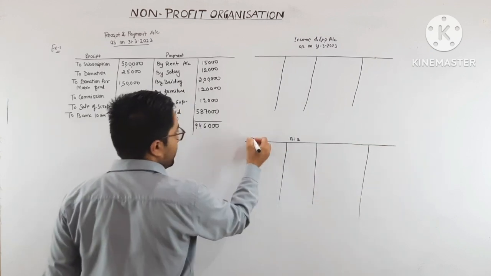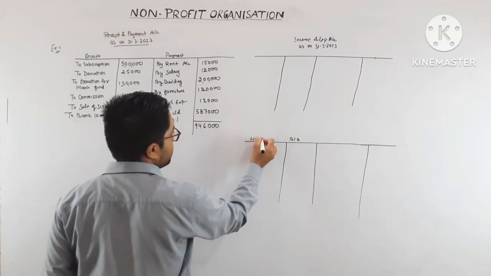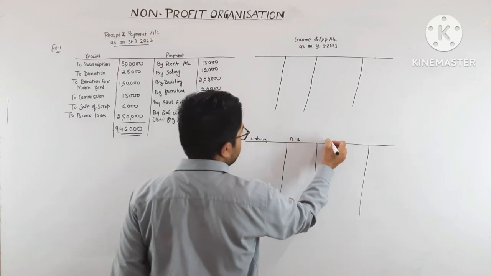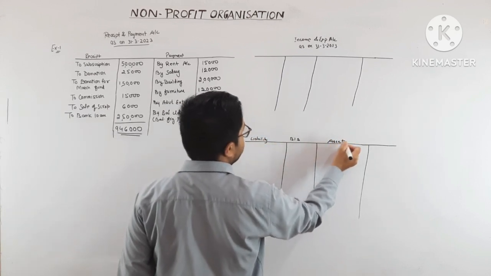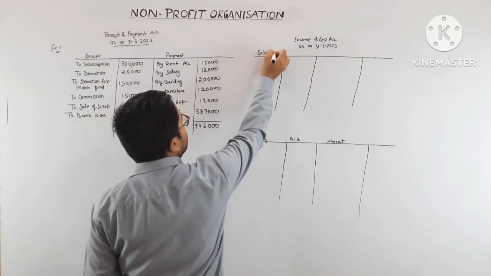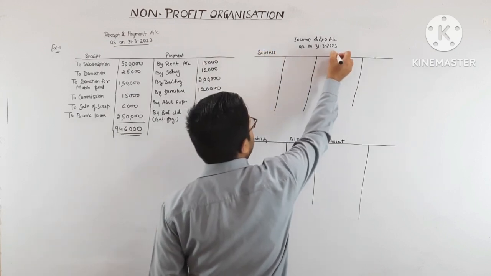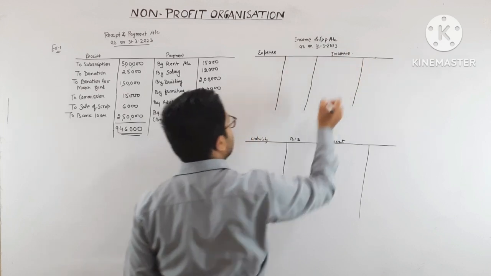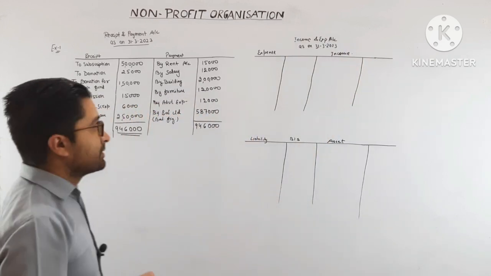In the balance sheet, this is the liability side and this is the asset side. Now this is the expense and this is income. Now let's see one by one.